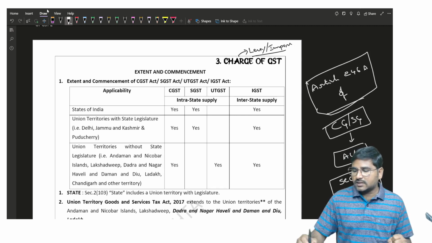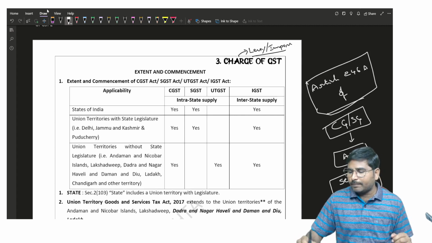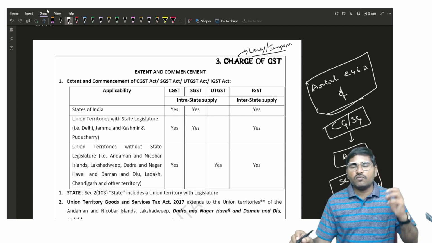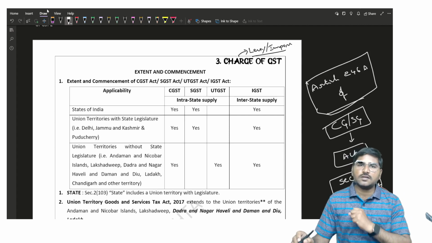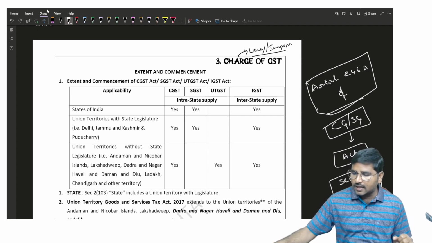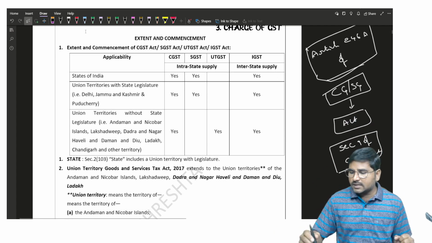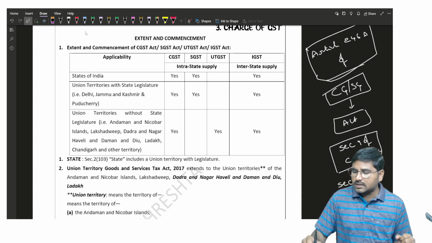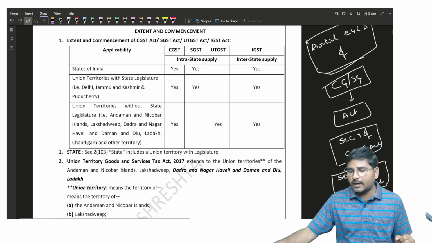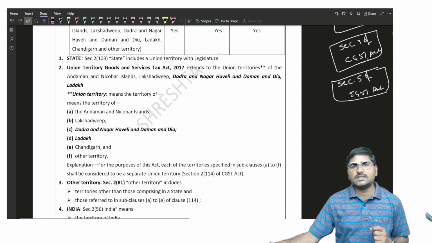Section 9 of the CGST Act empowers the central government to levy GST on intrastate supplies, as well as section 5 of the IGST Act. Section 5 of the IGST Act empowers the central government to levy IGST on interstate supply.